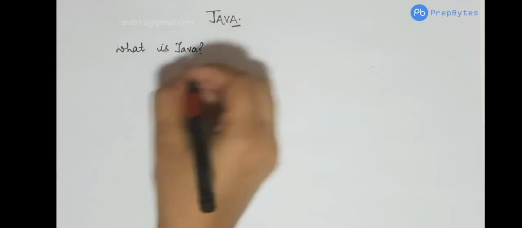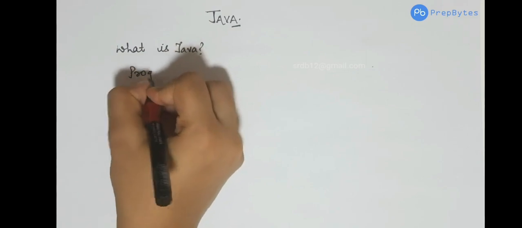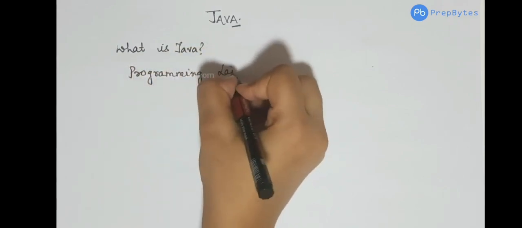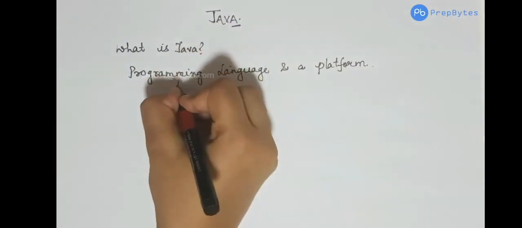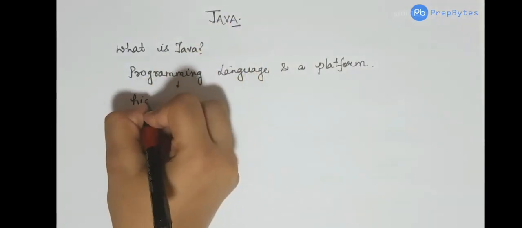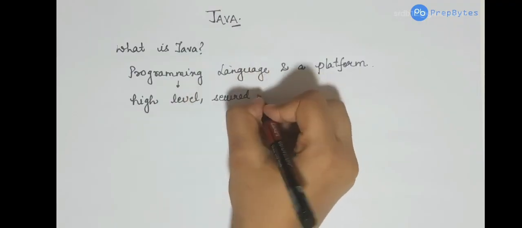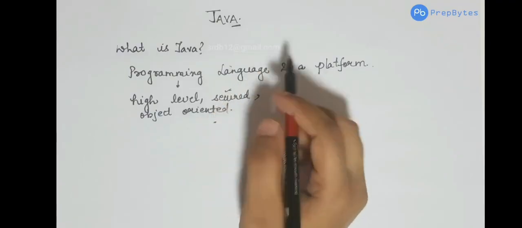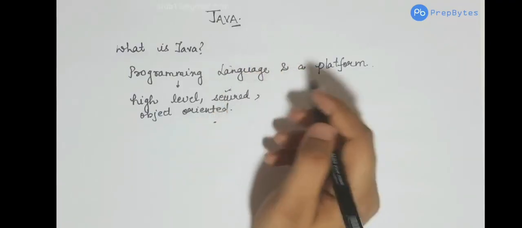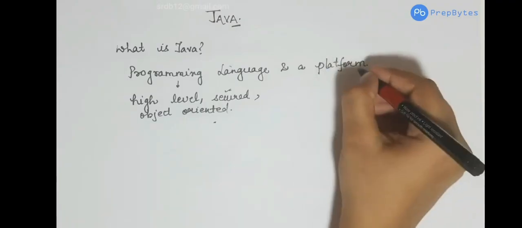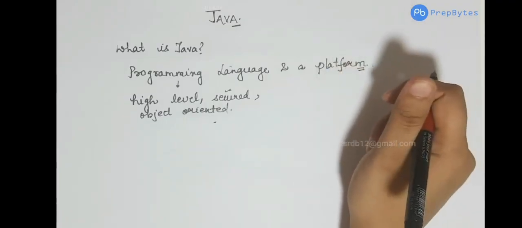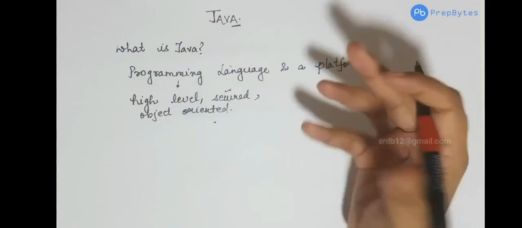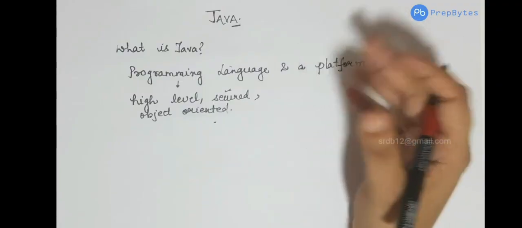So I can say that Java is a programming language and a platform. Java is a high level, secured and object-oriented programming language. We will see what secured and object-oriented is. As of now, understand that Java is a programming language as well as a platform. So why am I saying Java is a platform? What is a platform? A platform is anything in which you can run a program. It is a whole environment in which you can run a program.